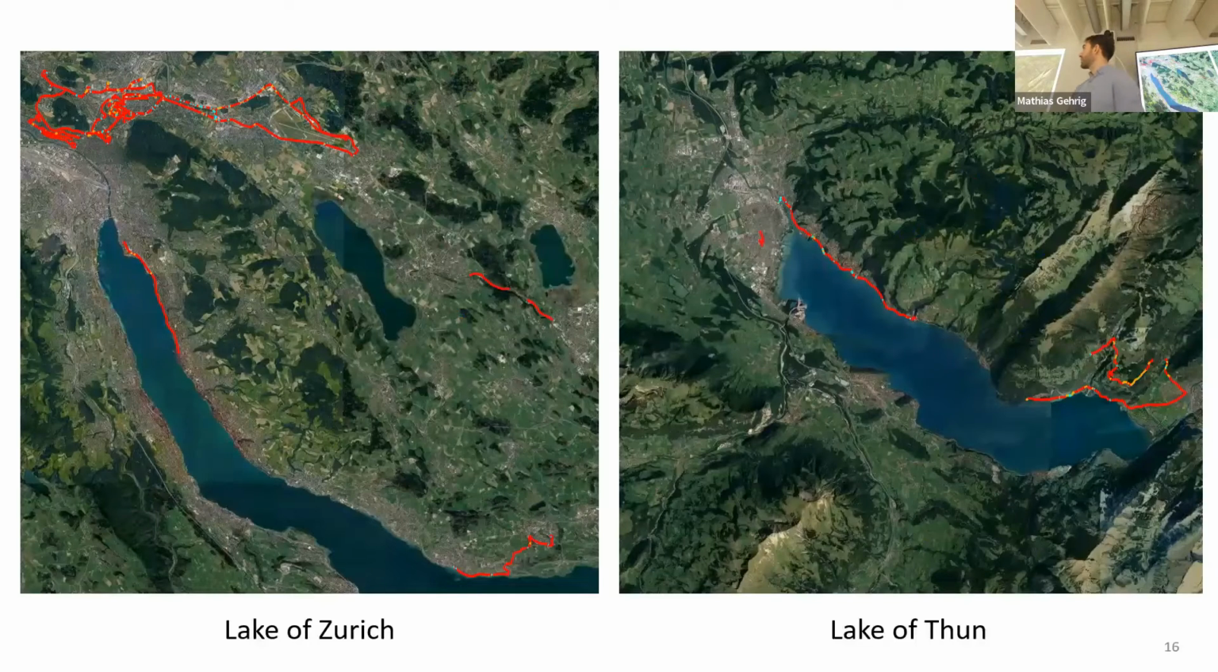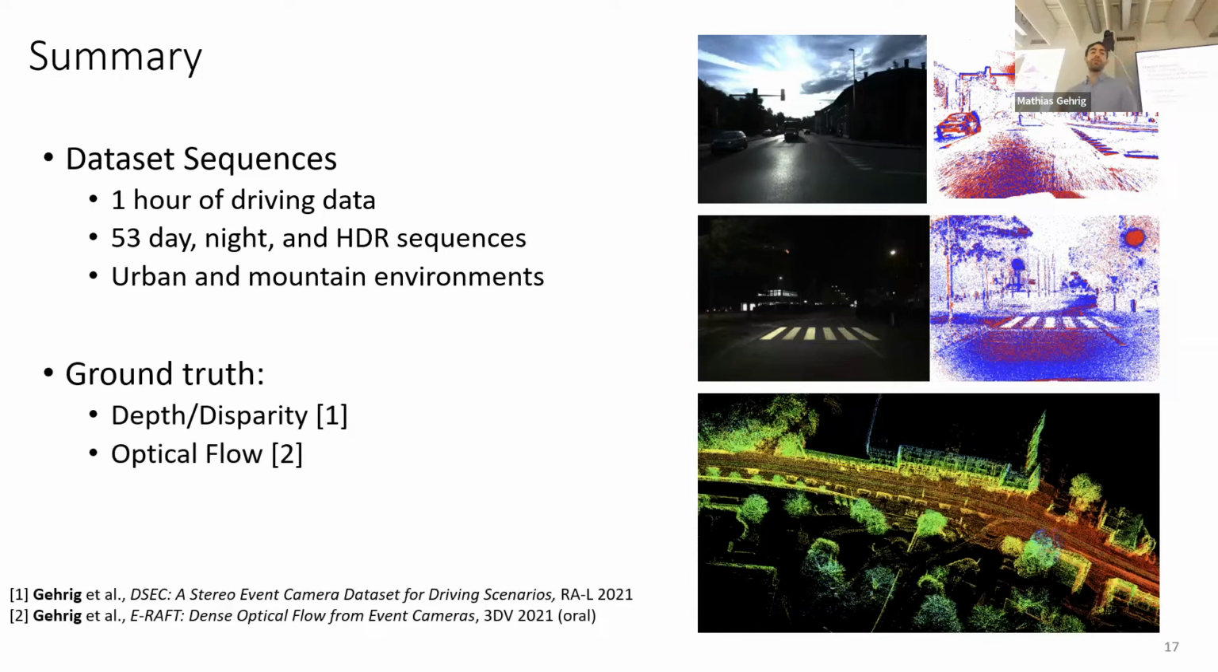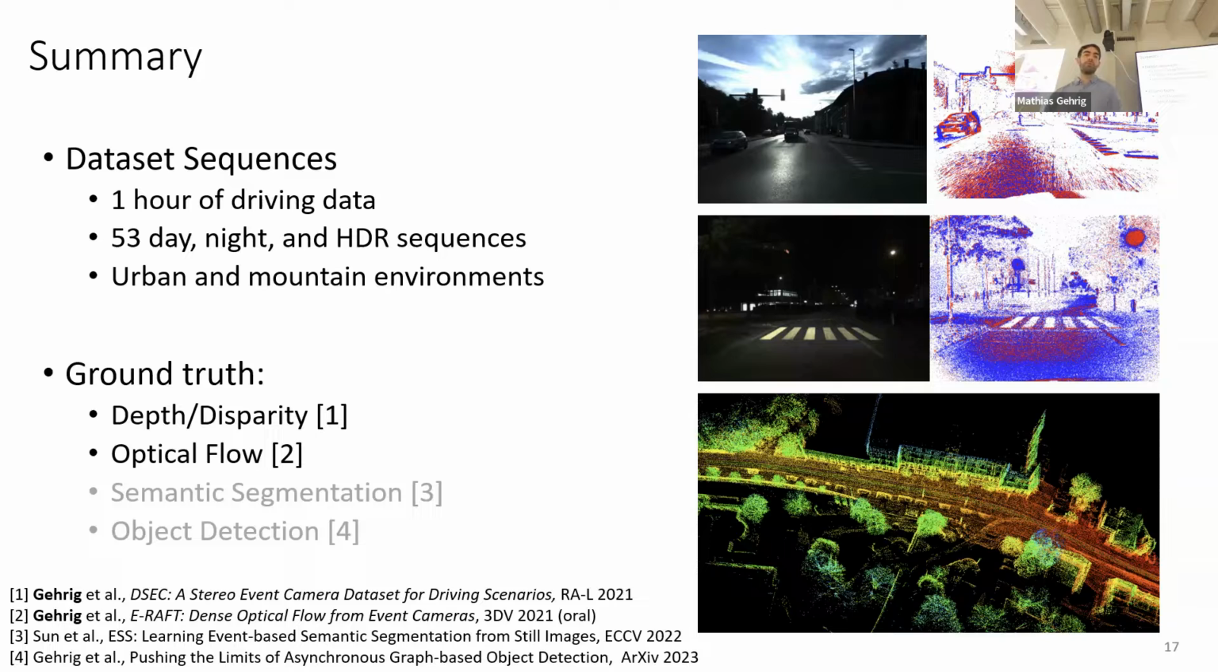So we went around in Switzerland for many months to collect this data set. Here you can see some examples on the Lake of Zurich and Lake of Thun. And overall, we then curated 1 hour of driving data in different scenes, so day, night, and HDR scenes, and also in different environments. We then used the LiDAR data to create depth or disparity ground truth and optical flow ground truth. But also other people have in the meantime contributed semantic segmentation, object detection ground truth.